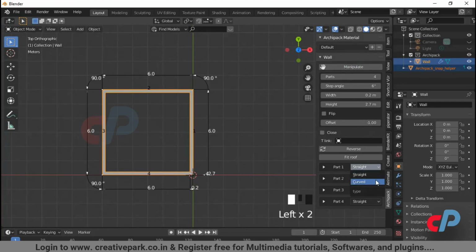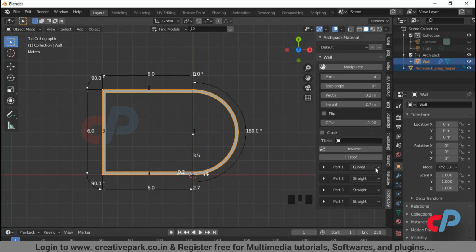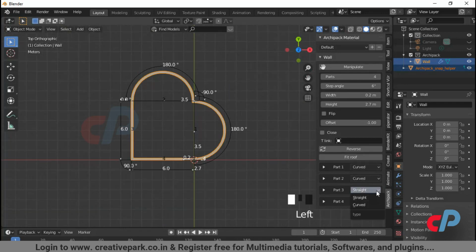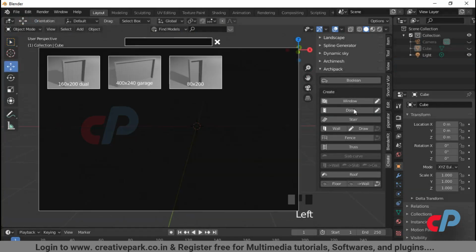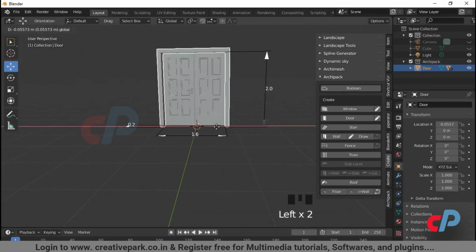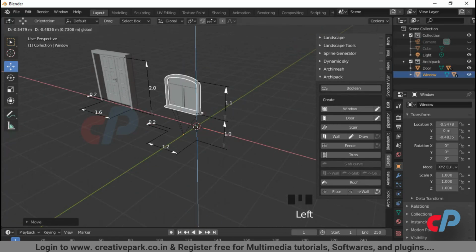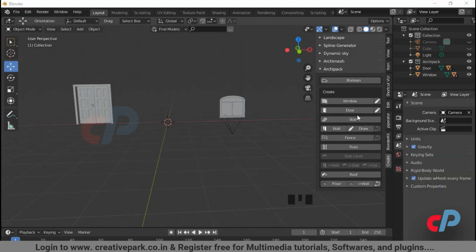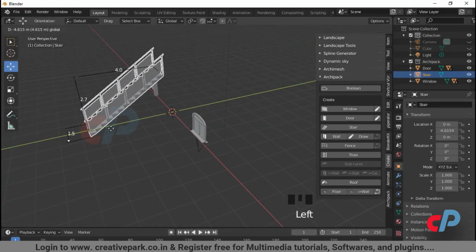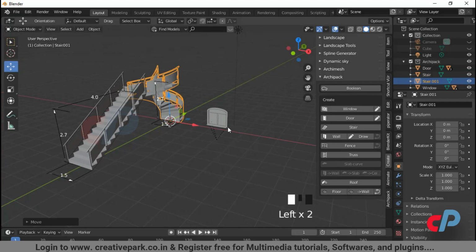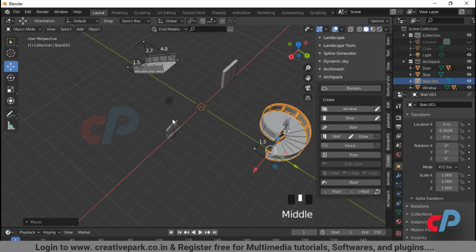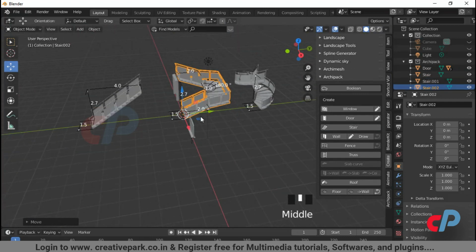To create a curved wall, change the settings from straight to curve from the Archi Pack submenu. Archi Pack comes along with different kinds of presets: doors, windows, and staircase. Some of the other primitives, like floor, slab, and roof also have presets.